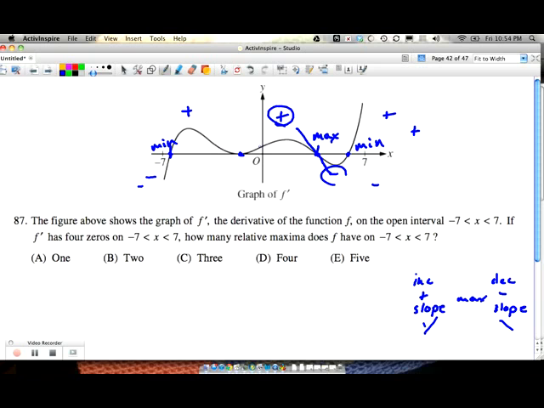And this piece in here is a fake out. It says I'm positive, I'm going to flatten out, then I'm going to be positive again. So that's actually a point of inflection. Something slightly different. So how many times does it happen? 1 and 1 only.